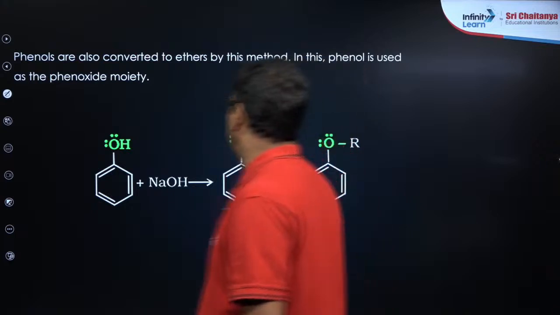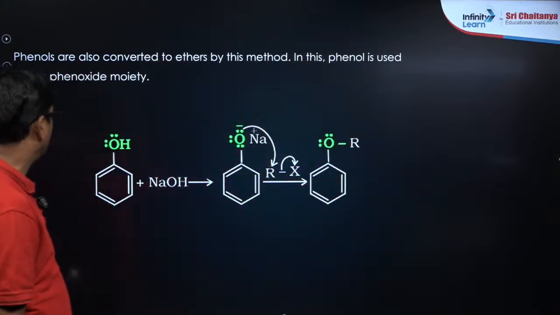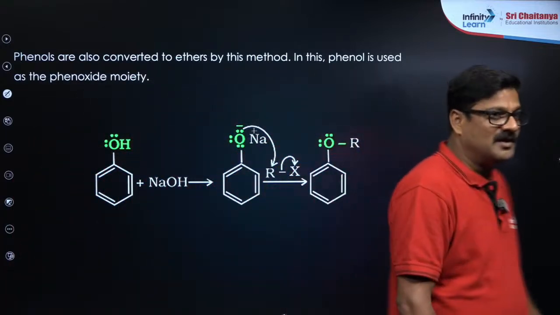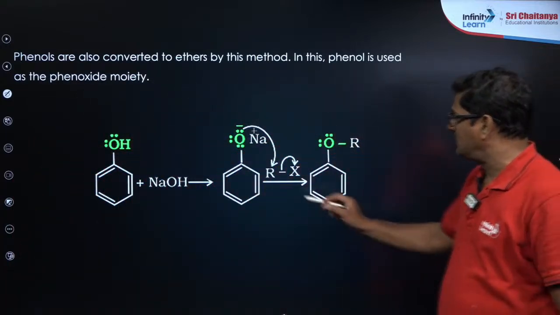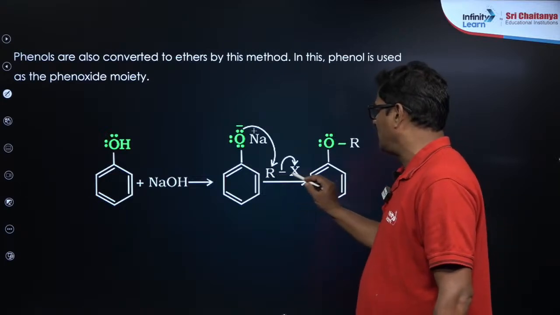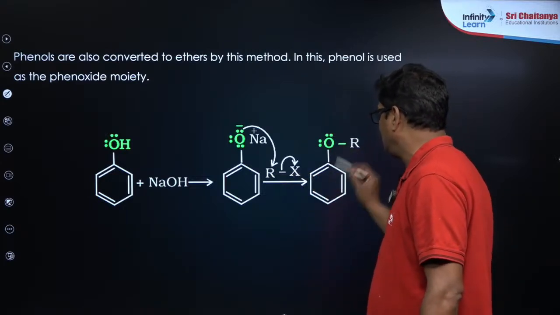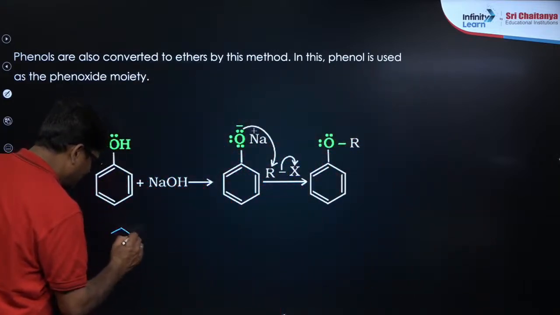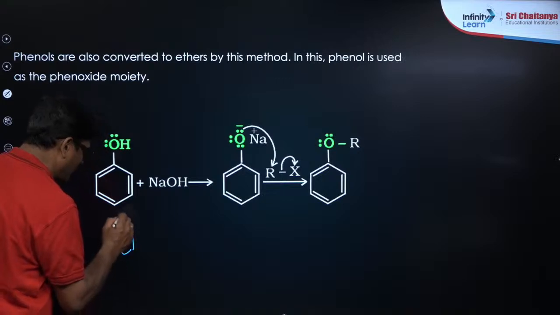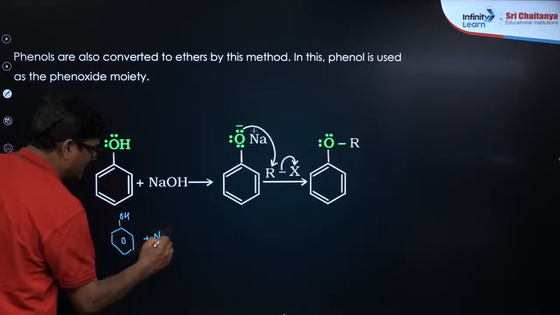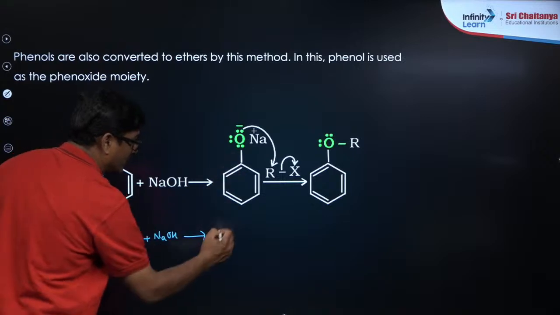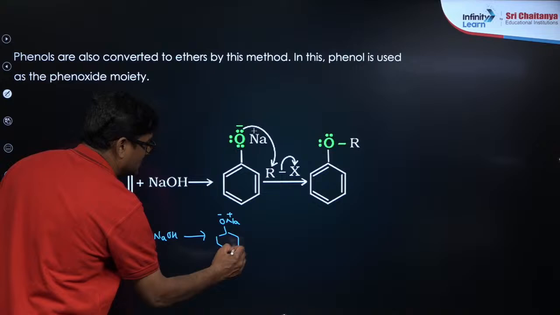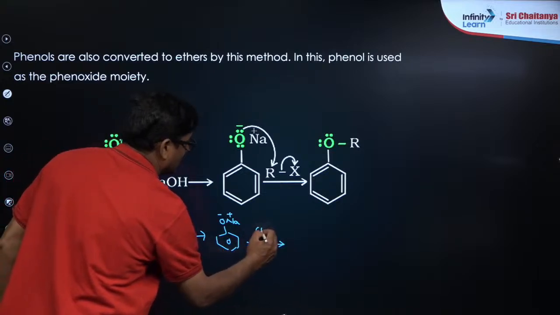Now phenols are also converted to ethers by this method. So phenol, when it is reacted with sodium hydroxide, you are going to get sodium phenoxide. When this sodium phenoxide undergoes reaction with RX, you are going to get alkyl phenyl ether. Let us say here phenol, when it is reacted with sodium hydroxide, we know it is going to give sodium phenoxide. This sodium phenoxide is reacted with methyl bromide,